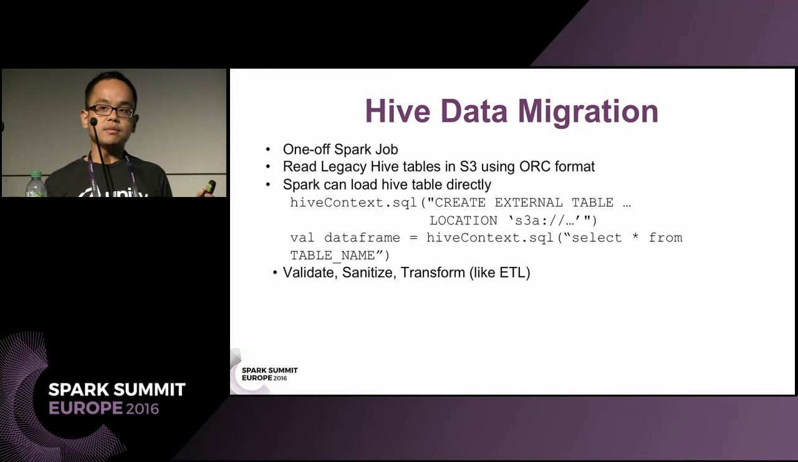So we have the legacy system and the new system. The legacy was all in Hive tables, so we needed to do a Hive data migration. We have a one-off Hive data migration Spark job that reads from our legacy Hive tables in S3 using ORC format. It was very easy to load in Spark. You just call the Hive API and point it to your S3 folder, since on our end the Hive tables are actually stored in S3. After loading, we do the same thing as in the newer pipeline, which is validate, sanitize, and transform, like the ETL. This also ensures the same format for the migrated data.